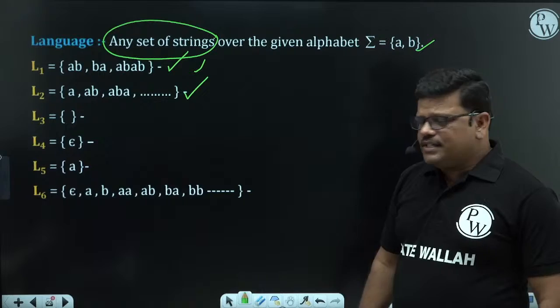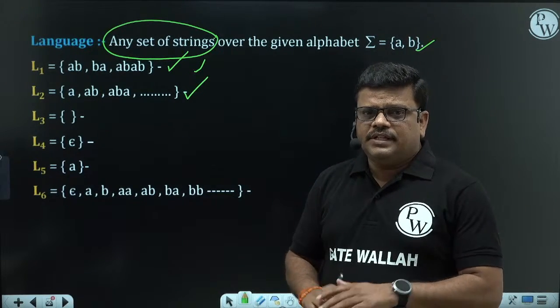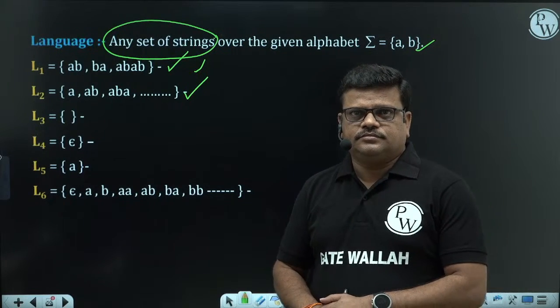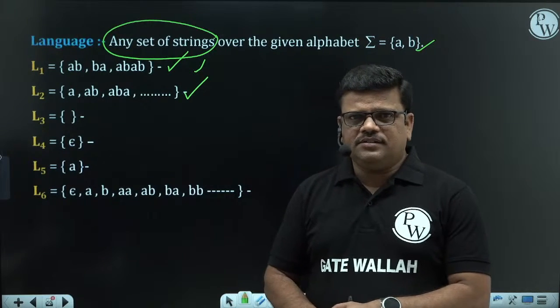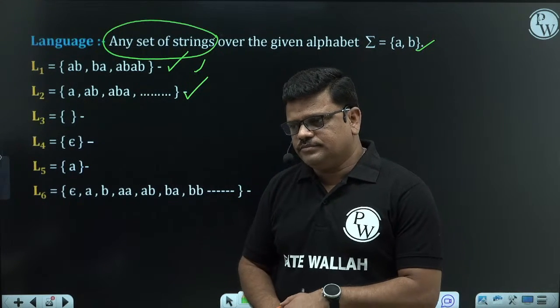See the third language, it seems to be something new. There is a set but no strings in that. Epsilon is, yes, a 0 length string. Epsilon is a 0 length string. Right.